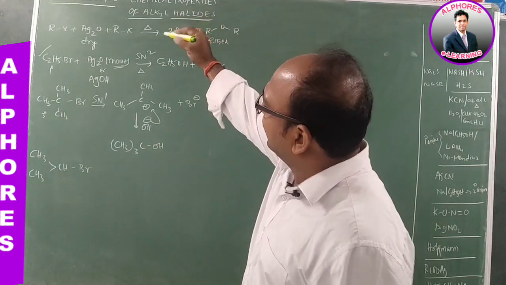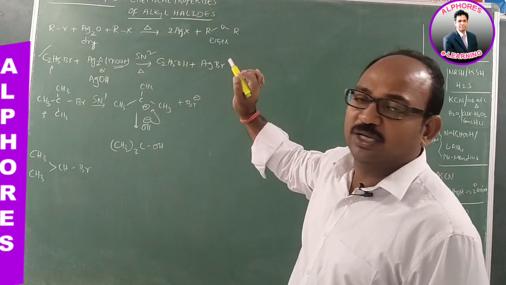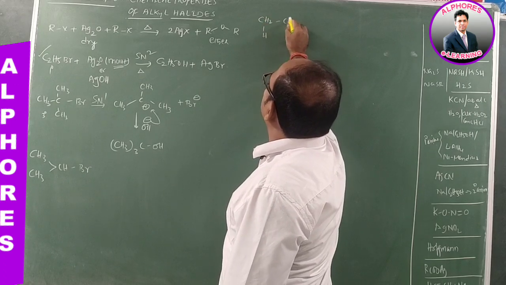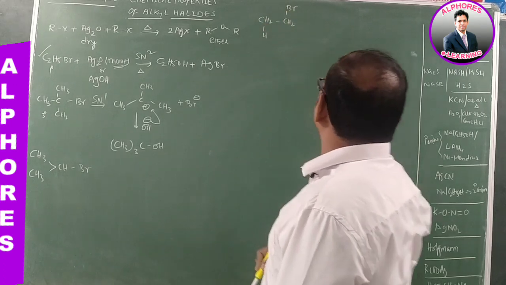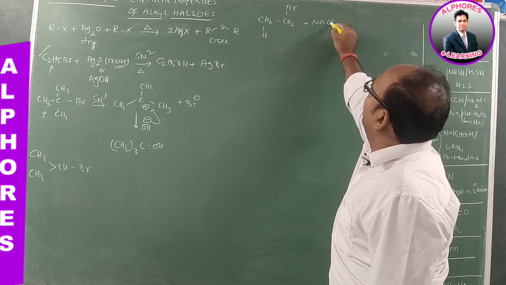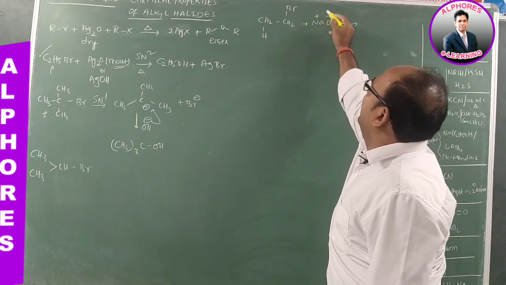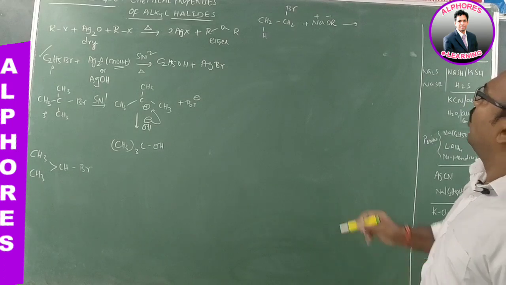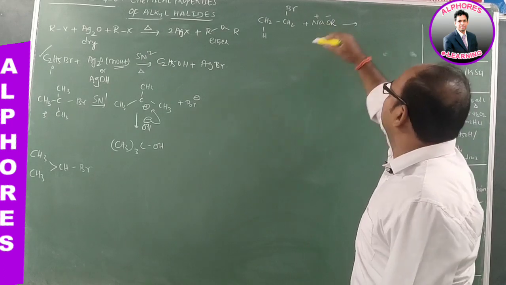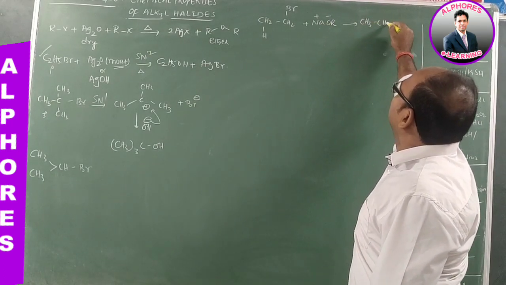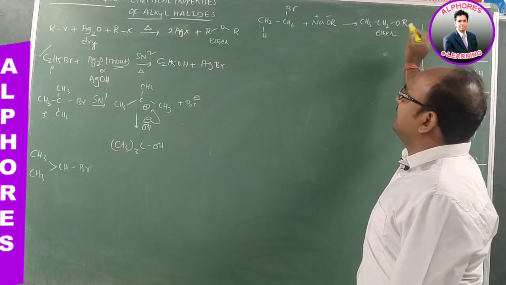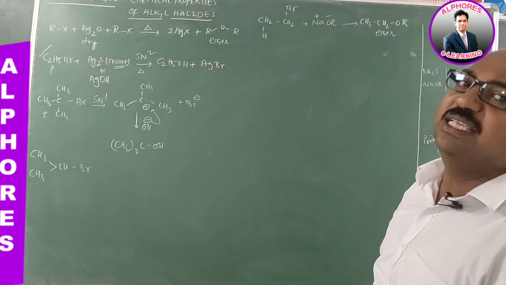Now when we use dry silver oxide, you get ether. Instead of this, I am going to consider ethyl bromide, CH3CH2Br, reacting with sodium alkoxide, NaOR. In NaOR, there is Na plus and OR minus. Here OR minus acts as a nucleophile and displaces Br minus, and we get CH3CH2OR, which is nothing but an ether. The same ether we got already with dry silver oxide.